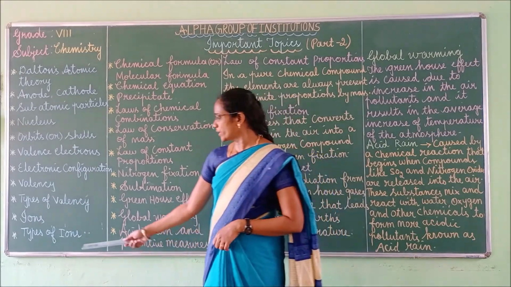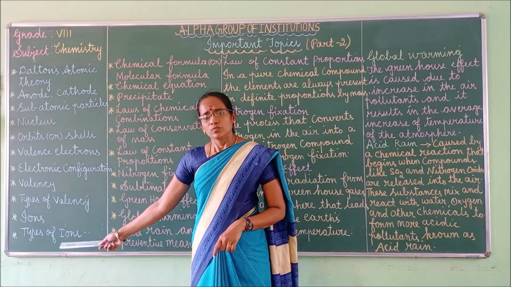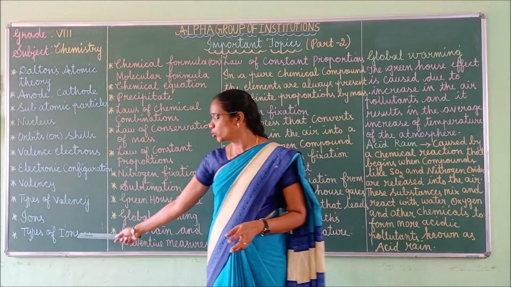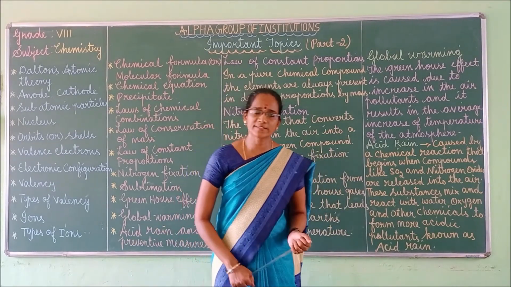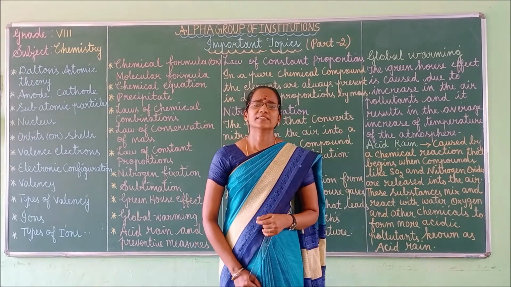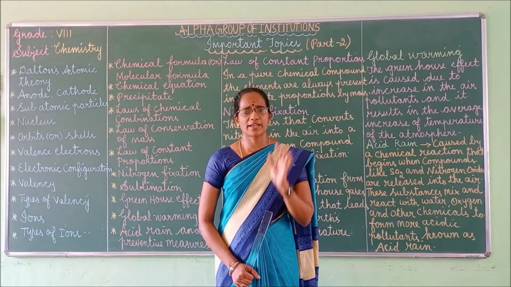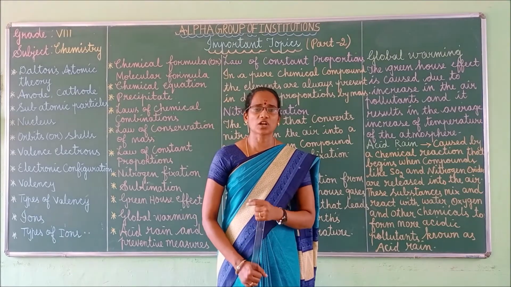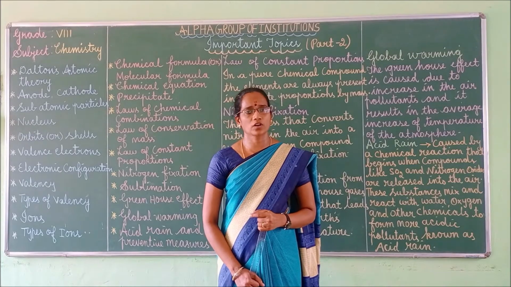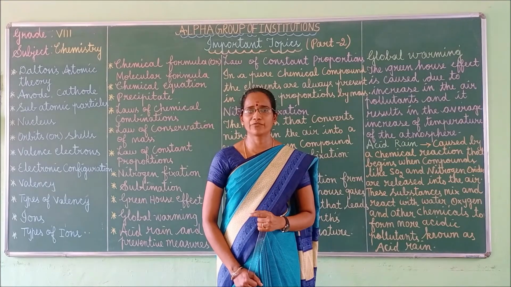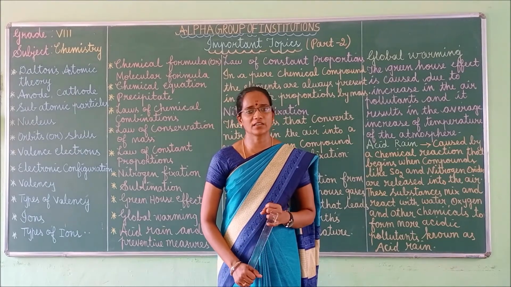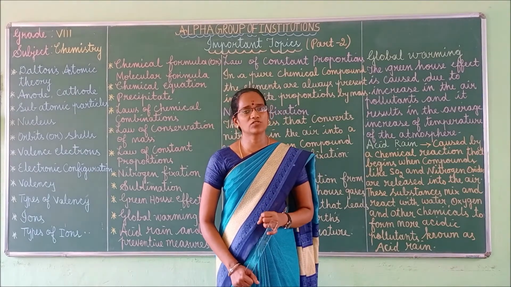There are 2 types of ions. One is a cation, another one is an anion. Cation means a positively charged ion, whereas a negatively charged ion is called an anion. Okay, don't get confused. Ions means atoms or group of atoms having a positive or negative charge.